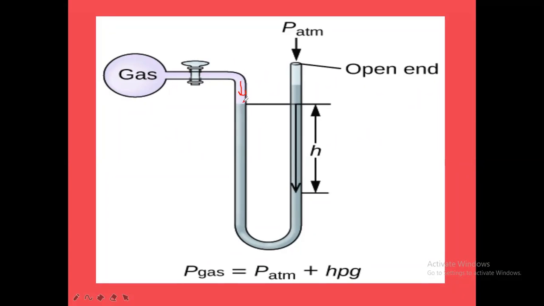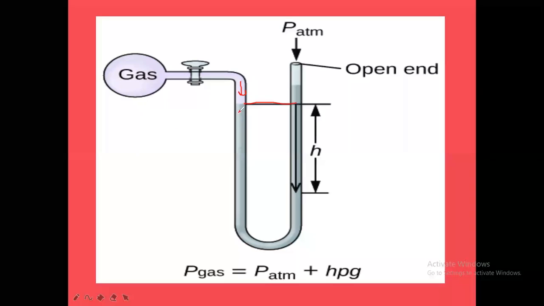And above this, this level is high. This level of the liquid is high, meaning the liquid in this limb. It is one limb. Generally, in our body, what are the limbs? Hands and legs are called limbs. So here also two limbs are there: one is the open end limb and one is connected to the gas.